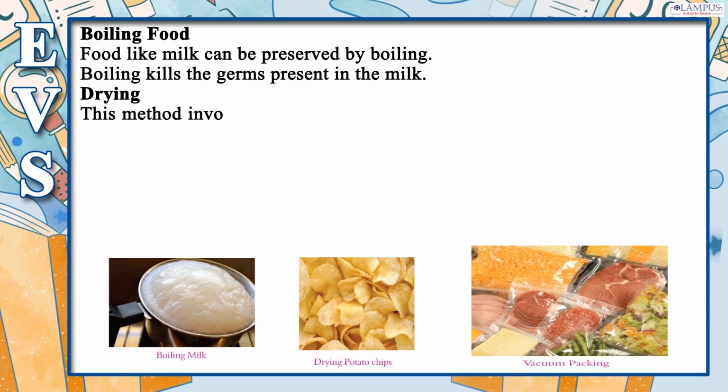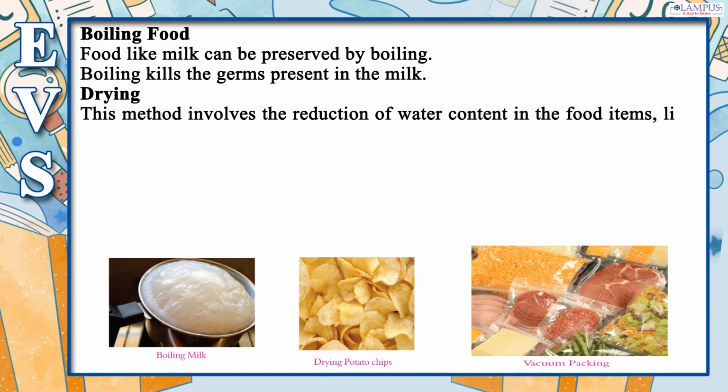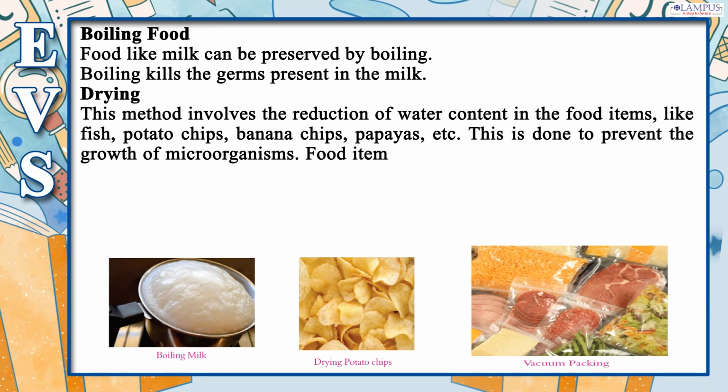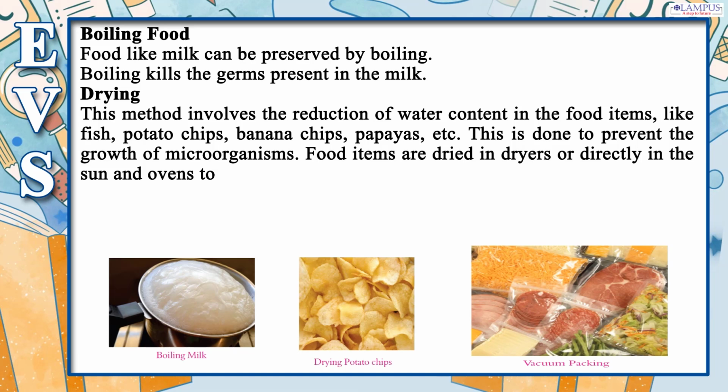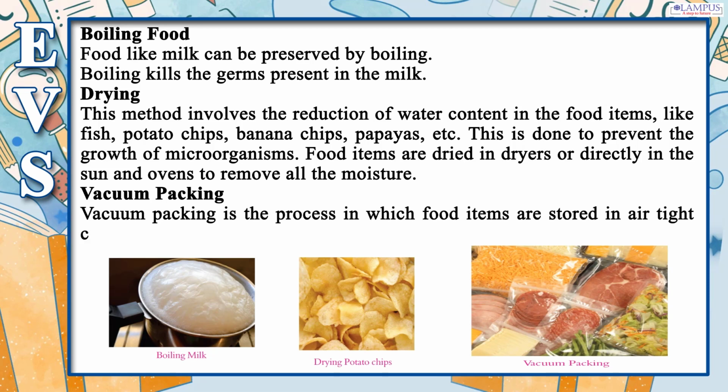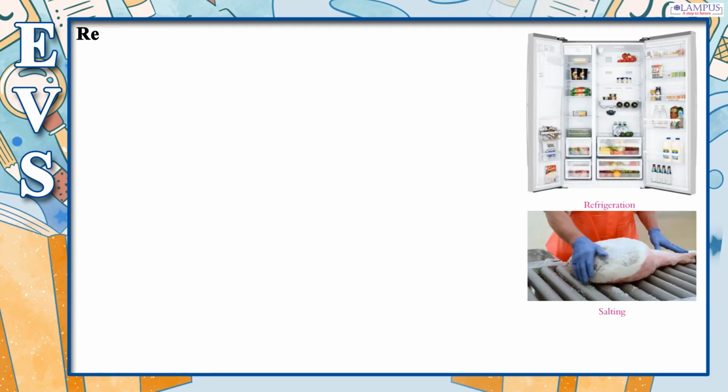Drying. This method involves the reduction of water content in the food items, like fish, potato chips, banana chips, papayas, etc. This is done to prevent the growth of microorganisms. Food items are dried in dryers or directly in the sun and ovens to remove all the moisture. Vacuum packing. Vacuum packing is the process in which food items are stored in airtight containers. Nuts are preserved by vacuum packing.